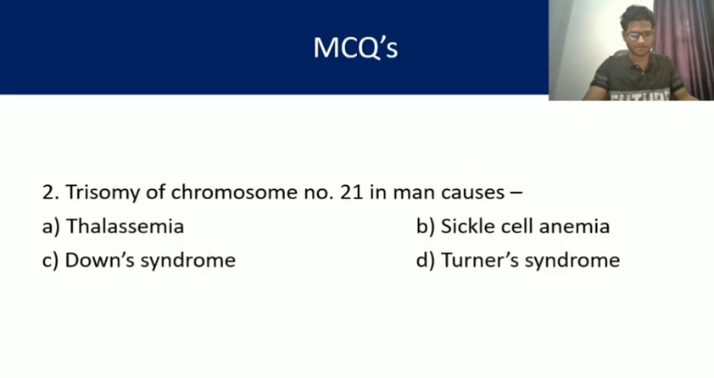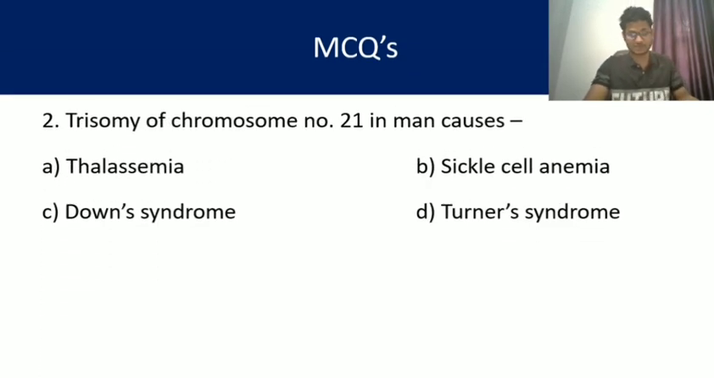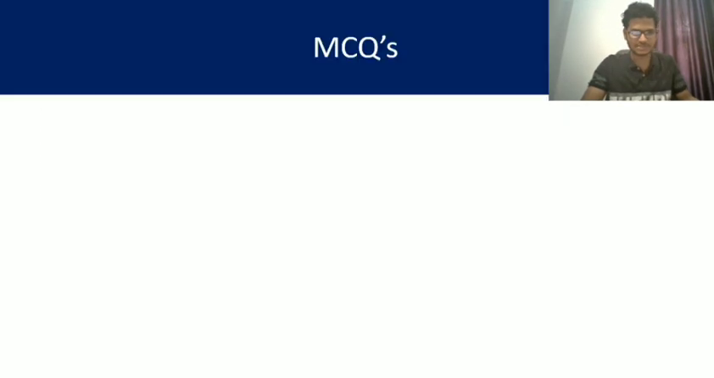Question number 2. Yes, trisomy of chromosome number 21 in man causes. Yes, it is a well-known question and we know the answer because the trisomy 21 means it is autosomal abnormality. That is why the answer is very clear, that is Down syndrome, where trisomy, 3 chromosomes are present in the chromosome number 21 in place of 2, which causes abnormality in the individual, that is known as Down's syndrome. Okay. Question number 3, my dear friends.